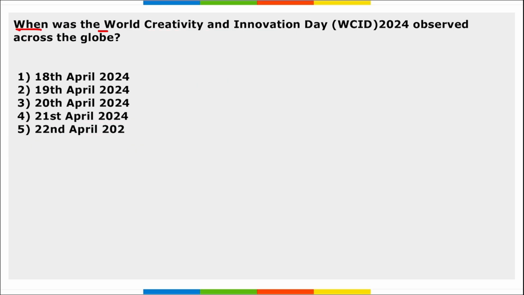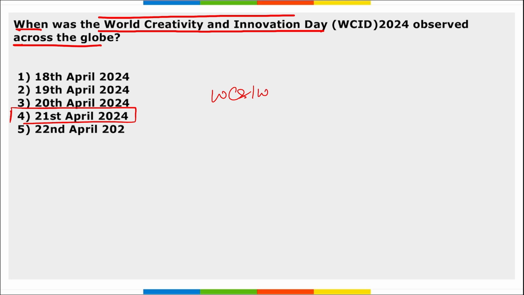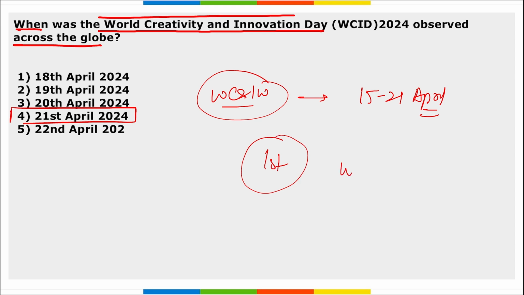Next, when was the World Creativity and Innovation Day observed across the globe? So it is 21st of April. We observe World Creativity and Innovation Day, right? There is a week also, World Creativity and Innovation Week. When do we observe this? It is observed from 15 to 21st of April. Correct? And the first ever UN recognized World Creativity Innovation Day observed on 21st of April in 2018.